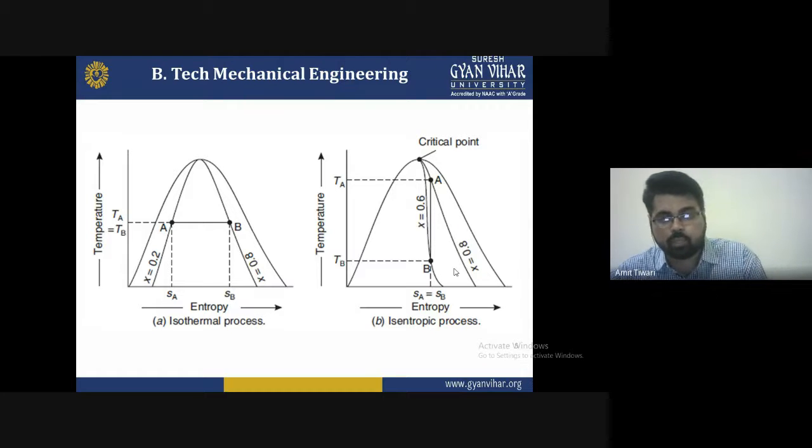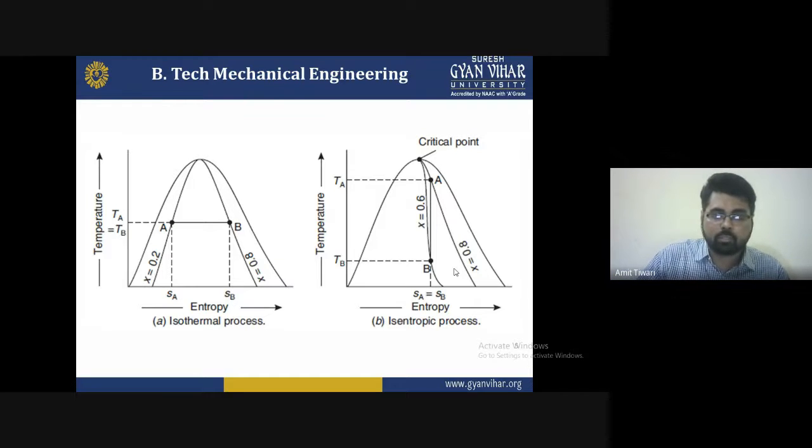But if you increase the temperature, the entropy will change. That means the phase transformation is converting the water to steam, and the steam will reach 80% dryness, x equal to 0.8, meaning 80% is dry gas. There is no water particle present at this point. Here the entropy changes from point A to point B, but the temperature remains constant because it is an isothermal process. This is basically the isothermal process.